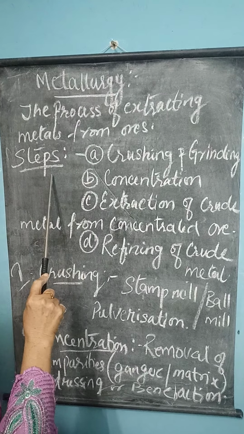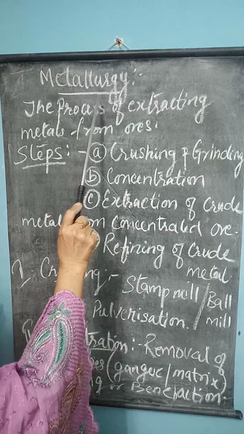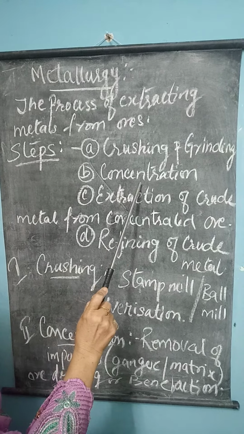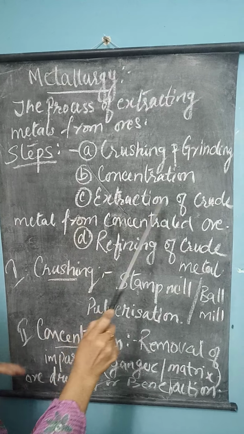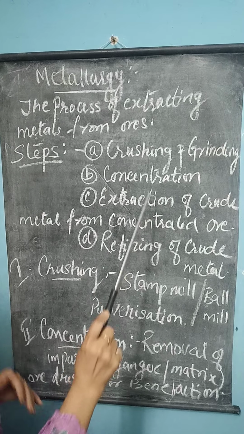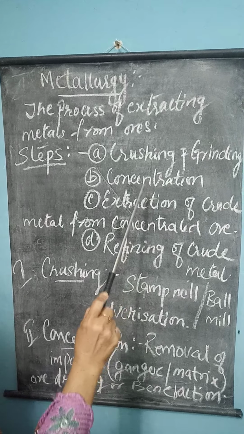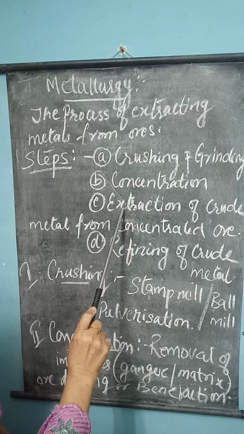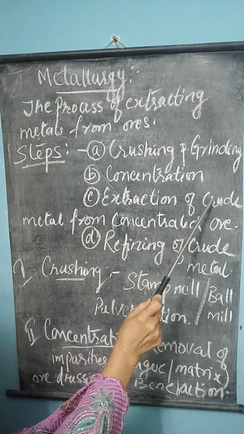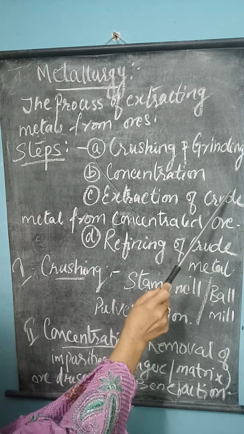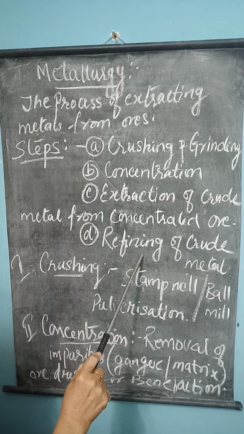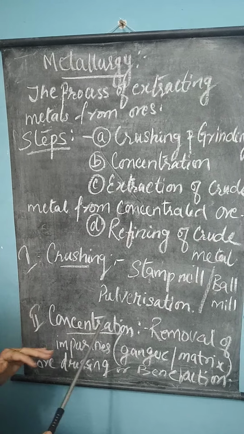Now what are the steps which we are going to study for the extraction of metals? First, crushing or grinding. Second, concentration. Third, extraction of crude metal from concentrated ore. As soon as we have removed the impurities, what is left behind, from that we have to extract the metal. Next is refining of this crude metal. What metal we are getting in the crude form has to be refined. Out of these four steps, we will study each one at a time.